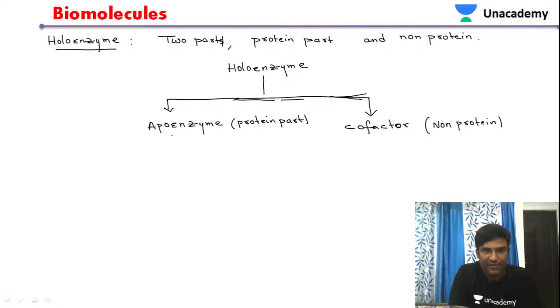So this is the protein part of the enzyme, that is the apoenzyme. Let us continue with the next one, that is the cofactor.